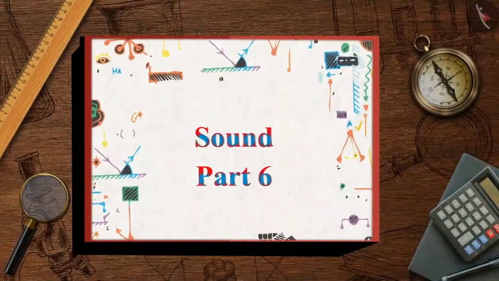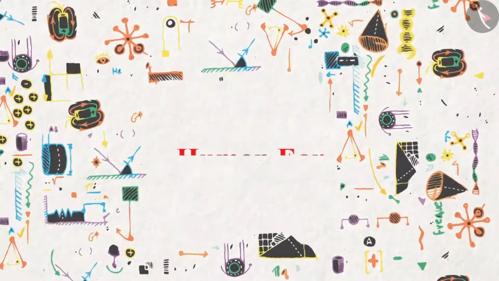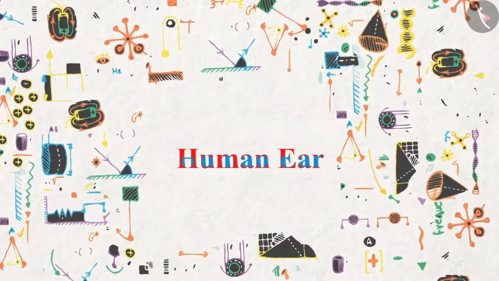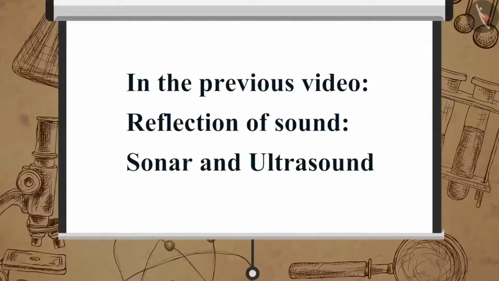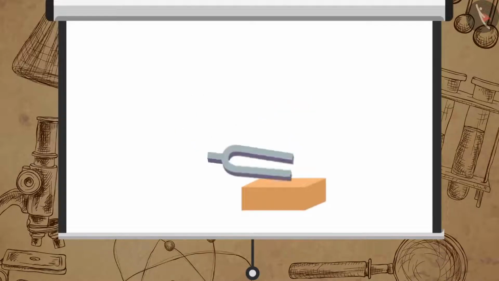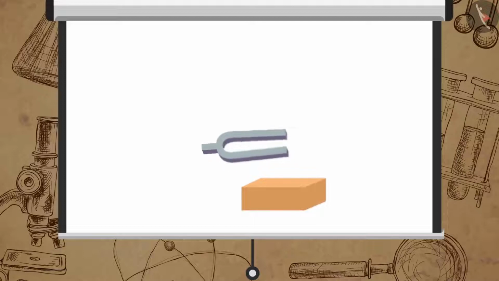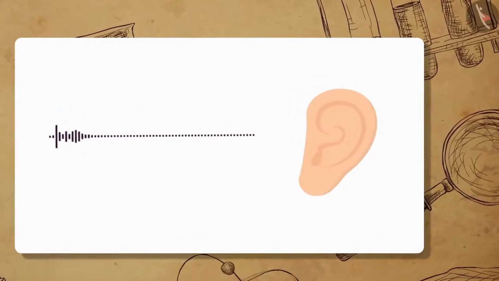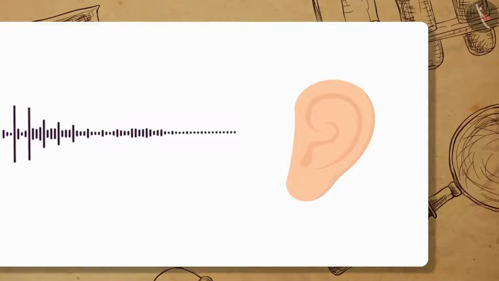Sound Part 6: Human Ear. In the previous video, we learned about sonar and ultrasound. In this video, we will learn about the human ear. Earlier, we studied how sound is produced. Now, let us learn how we hear the sound.